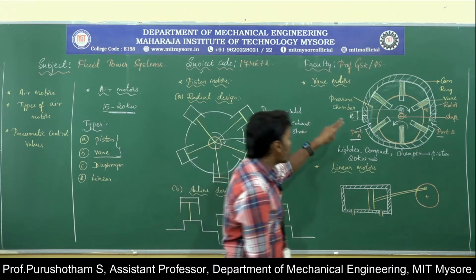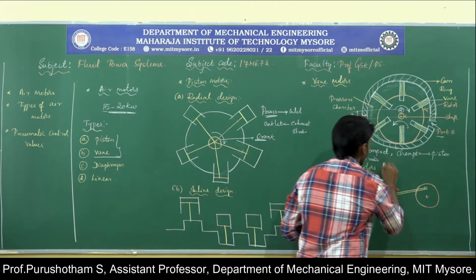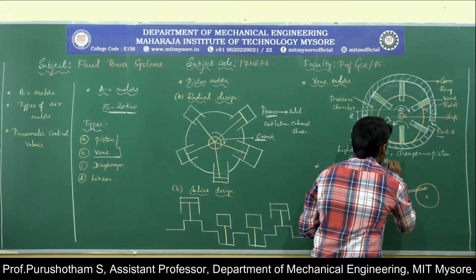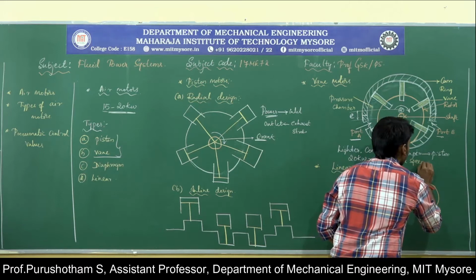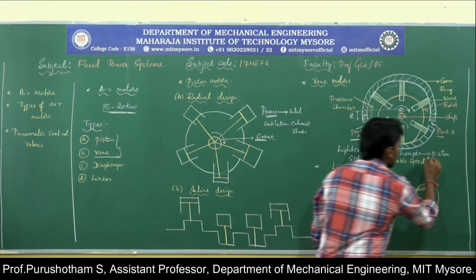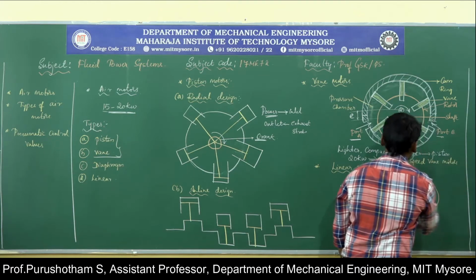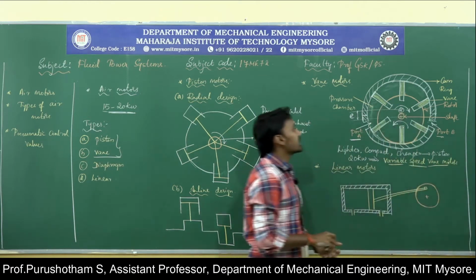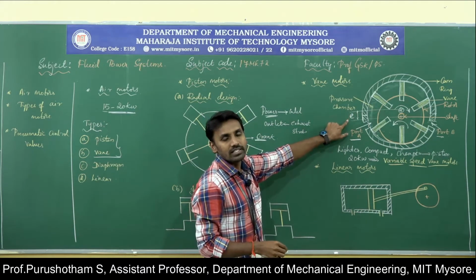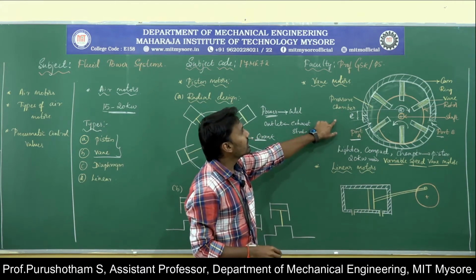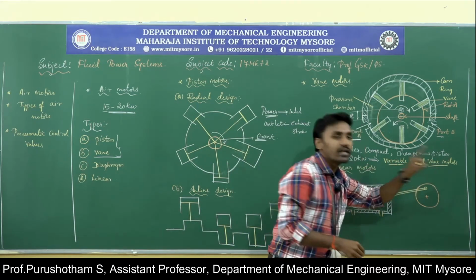So these types of motors are called variable speed vane motors. By varying the eccentricity as well as the pneumatic energy, we can vary the speed of the motor. That's why they are called variable speed vane motors.